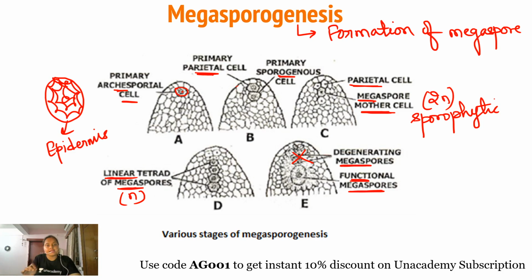And in this case, the most common type of megaspore which stays functional is the chalazal megaspore. The megaspore developed towards the chalazal end, that means the base end, stays functional. The embryo sac which is going to develop from this chalazal megaspore is known as the polygonum type of embryo sac.